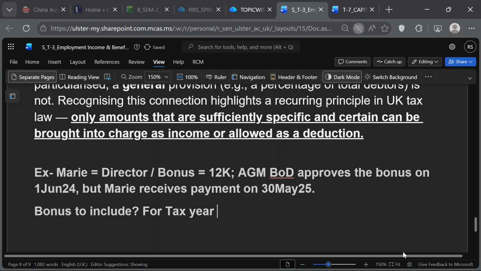Is that the question? 24-25 means what? 24-25 means not 1st April, but 6th April 24 to 5th April 25.